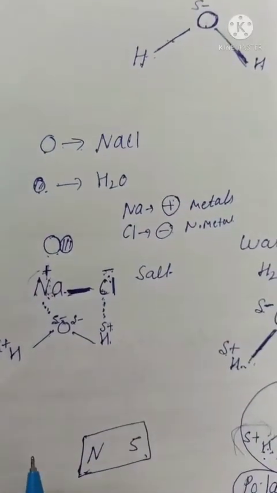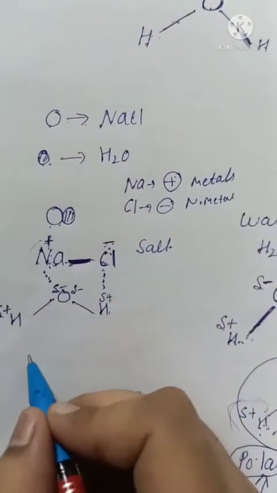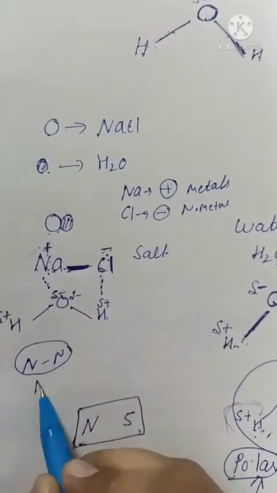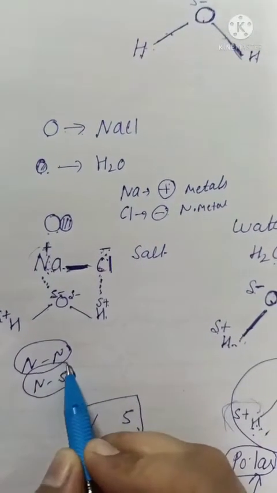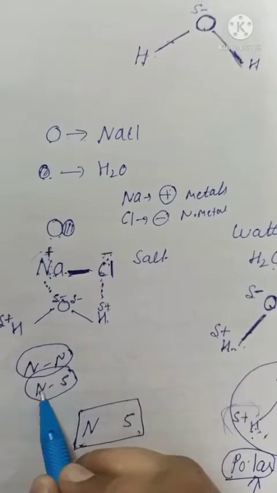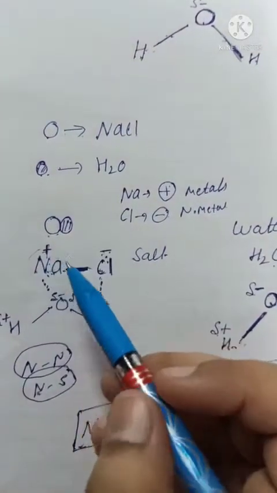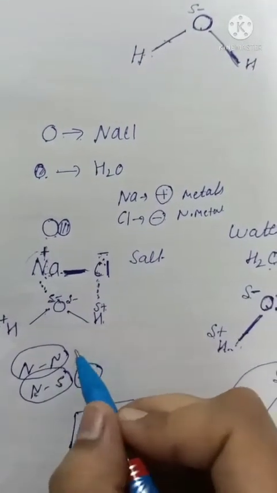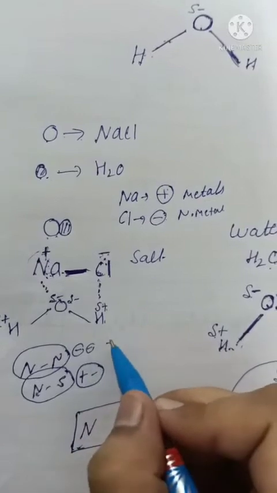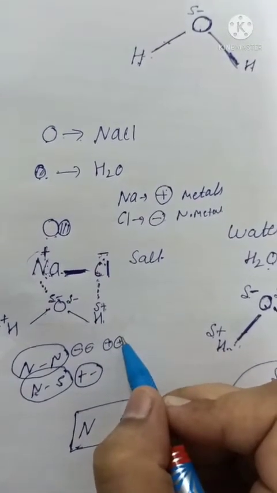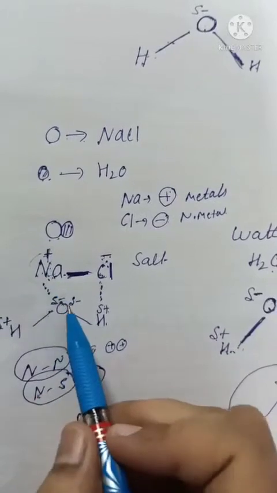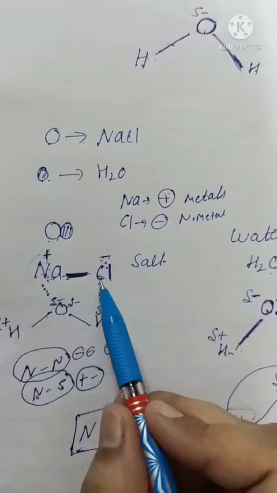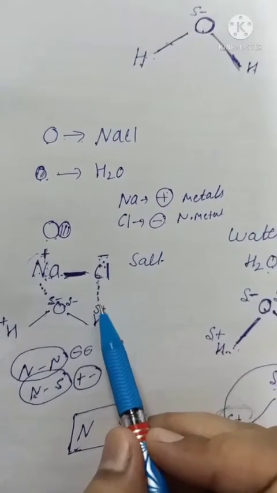Now beta, why will a new force develop? Like you studied, north and north pole repel each other. North and south pole attract each other, meaning unlike poles attract each other. In the same way, unlike charges also attract each other. Positive and negative will attract each other. Negative and negative will repel each other. Positive and positive will also repel each other. So this negative and positive will attract each other and a new force will develop. This positive and negative will attract and a new force will develop.